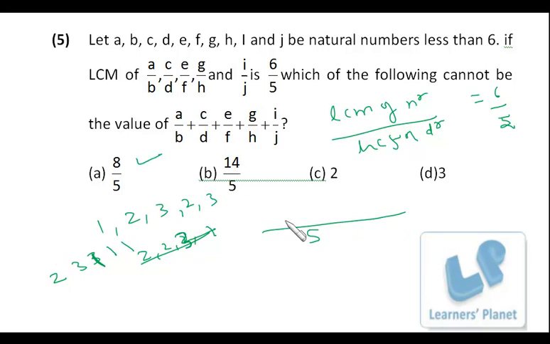Then 14: that is 3, 3, 3, 3, that is 3 four times, and 2. So 14 can also be achieved.